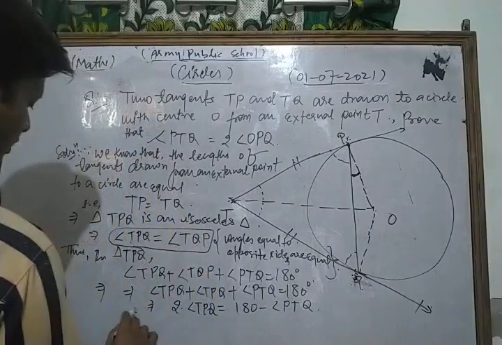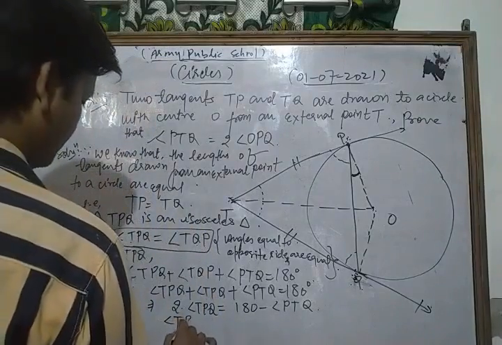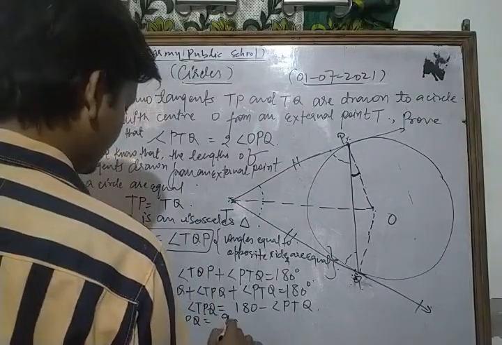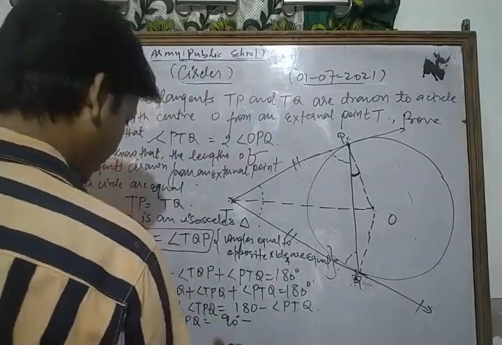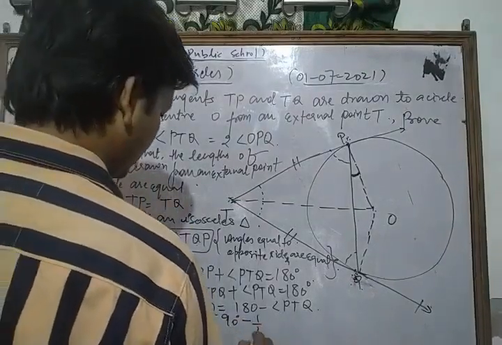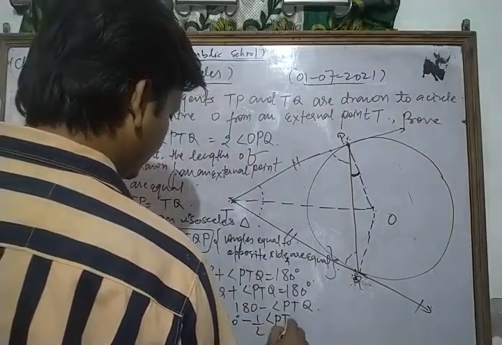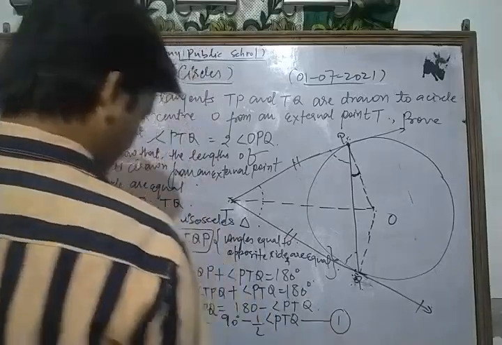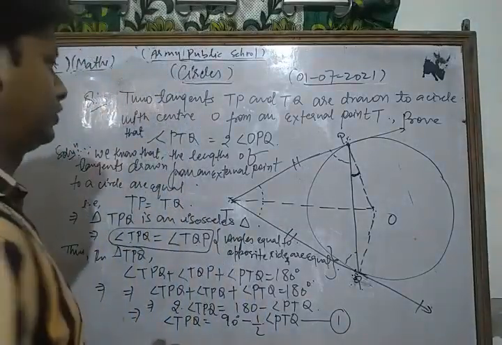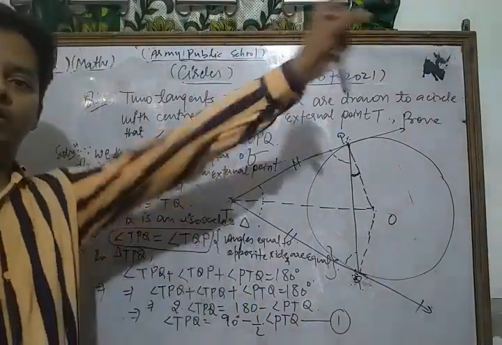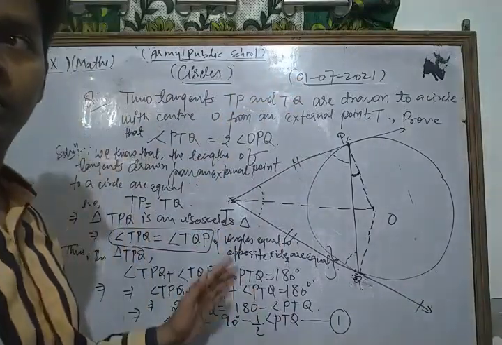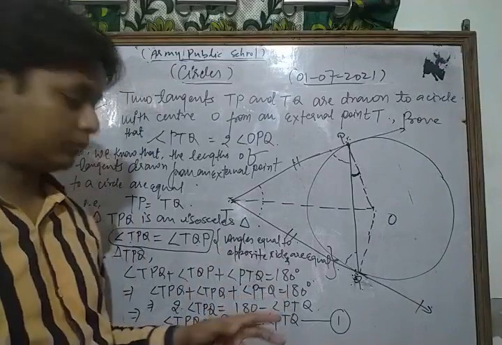Dividing both sides by 2, this is 90 minus half of angle PTQ. Take this as equation number 1.